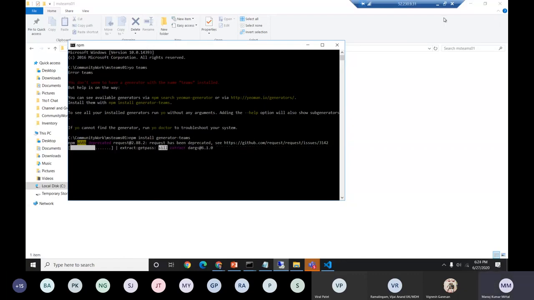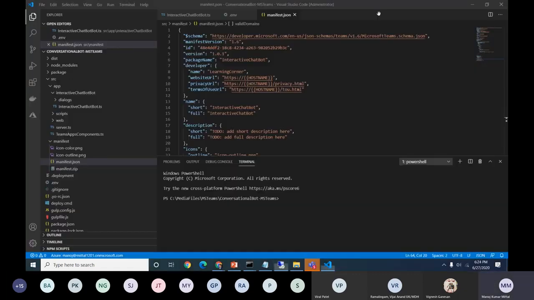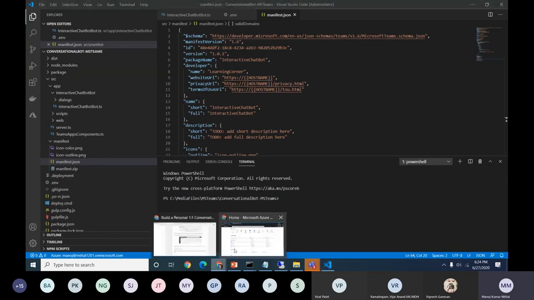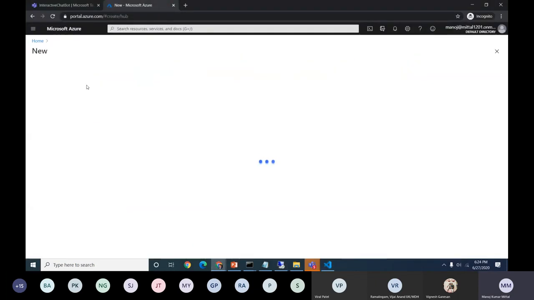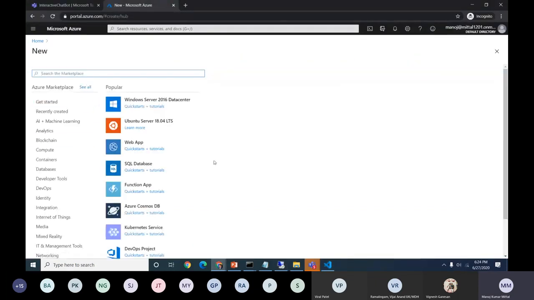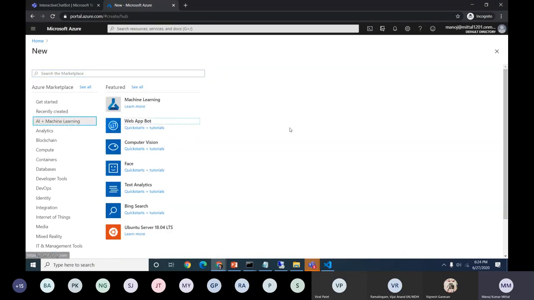Okay, let it go. One more important thing we need to know: we need to create an Azure bot. The bot is going to interact, and Teams is just a platform which is going to talk with the web services. Web services is nothing but our Azure bot endpoint. We'll go to the Azure AI machine learning section here, web app bot.